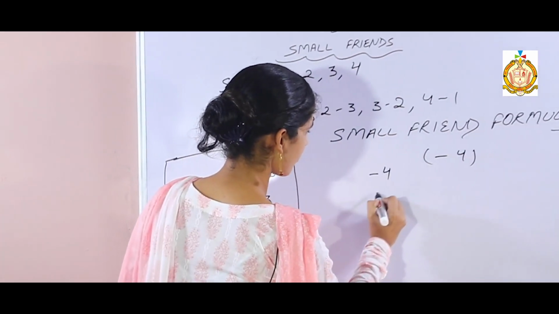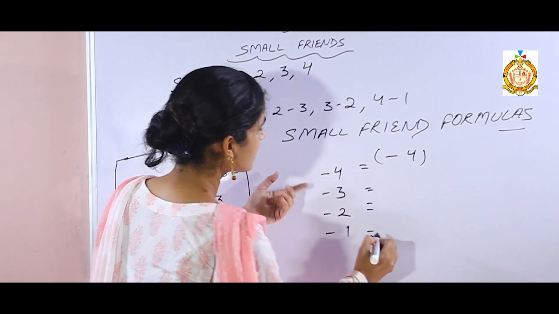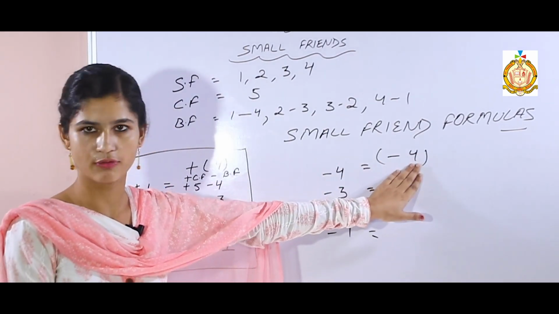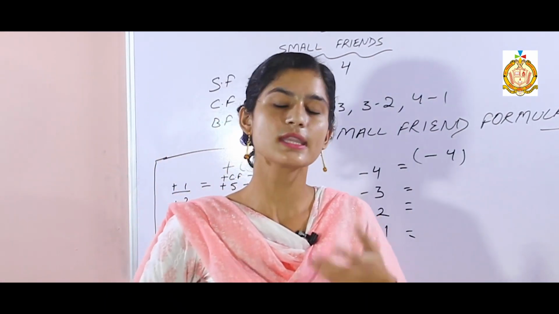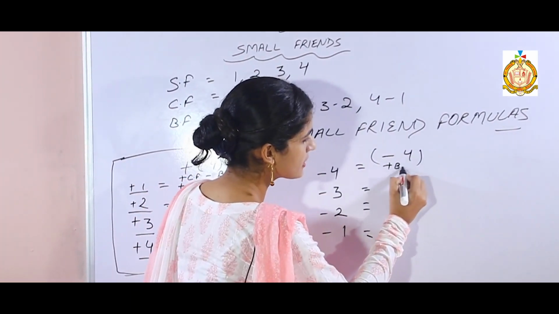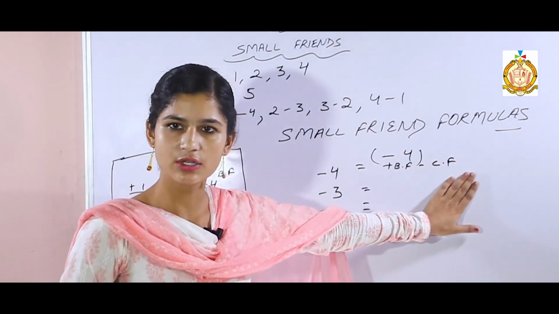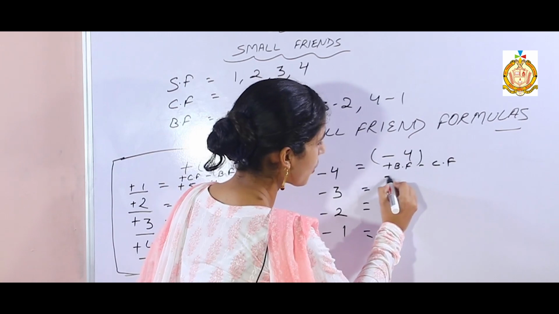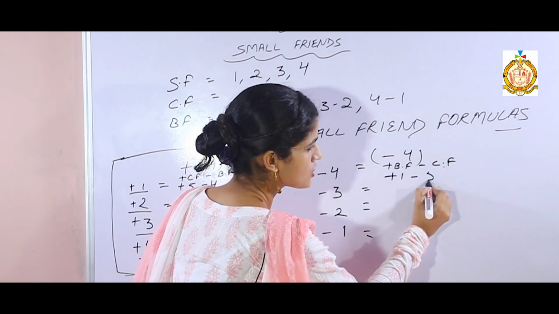There are 4 negative formulas. Firstly, write your small friends and keep minus sign in front of the small friends, because now we are going to start negative formulas. Now what is the formula of minus 4? If we want to subtract 4, then what is the formula for that? The formula is add your best friend, subtract your common friend. Best friend of 4 is 1, add 1, then subtract means minus, common friend of 4 is 5. So what is the formula?